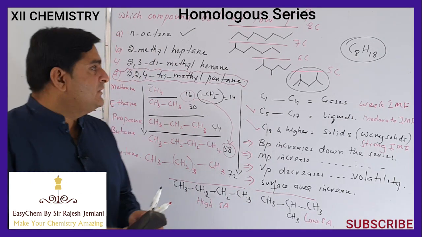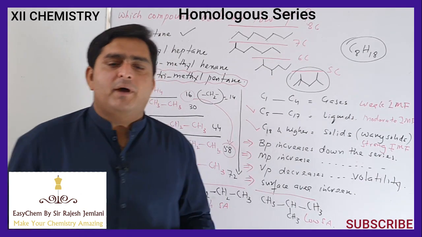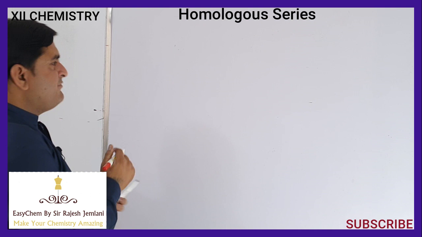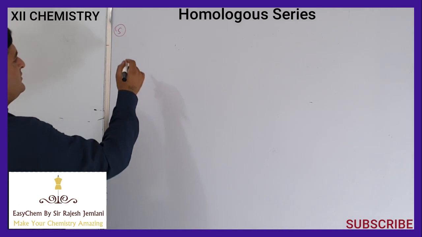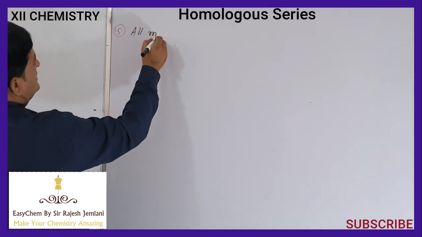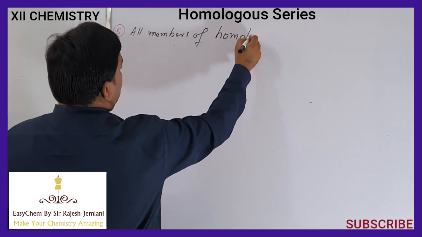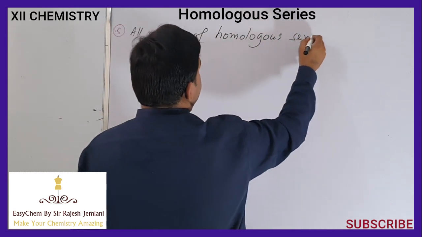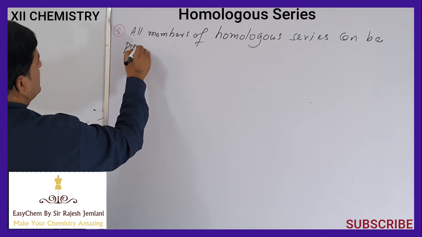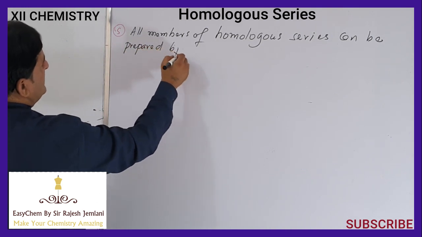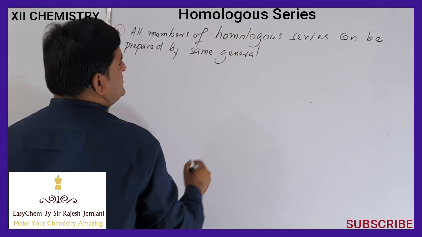Now the next characteristic, the last one, number 5, is that all members of a homologous series can be prepared by the same general method.